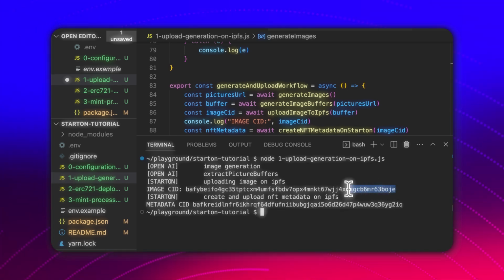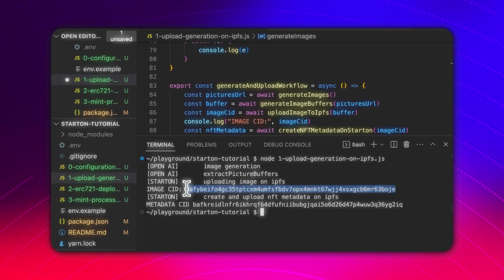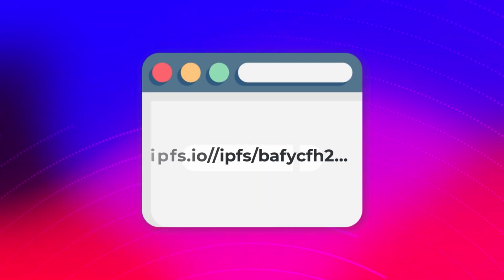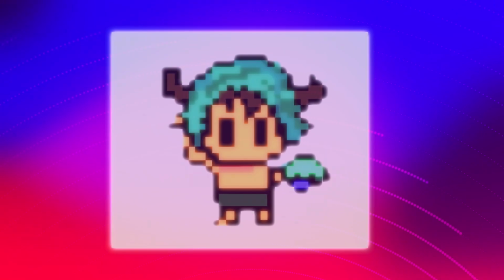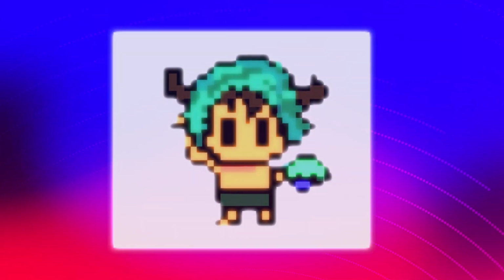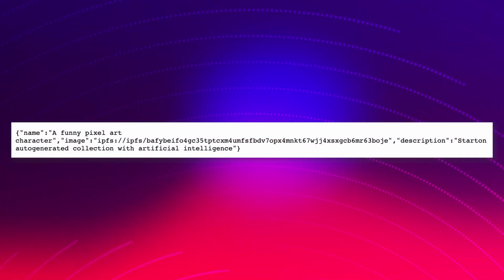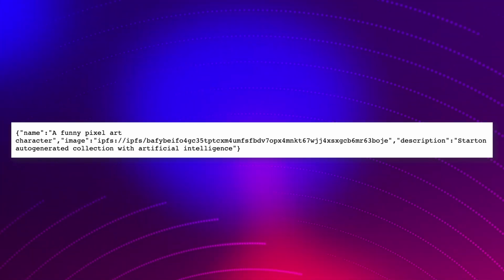So let's check out our image. So copy paste this, and in your browser, you're gonna append this identifier to this URL and you will be able to see the image. Pretty cool. And you can also see your JSON object with the other unique identifier.